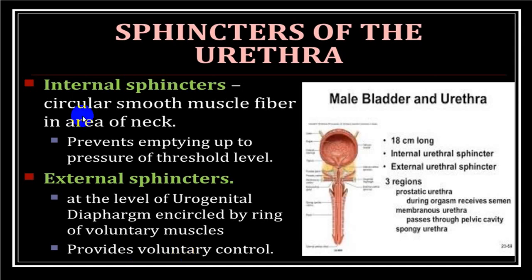While the internal sphincter is supplied by sympathetic as well as parasympathetic fibers. Sympathetic fibers give rise to constriction, while parasympathetic fibers give rise to relaxation. So constriction of the internal sphincter will give rise to accumulation of urine, and relaxation will help in emptying of the bladder.